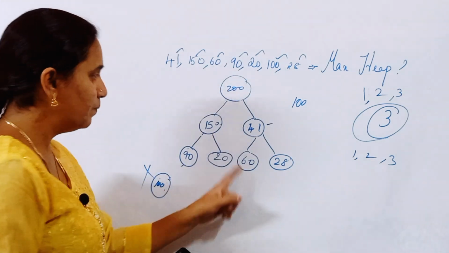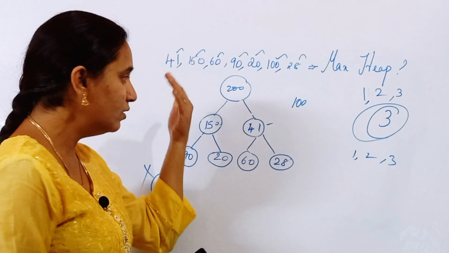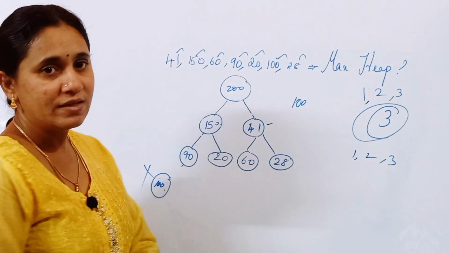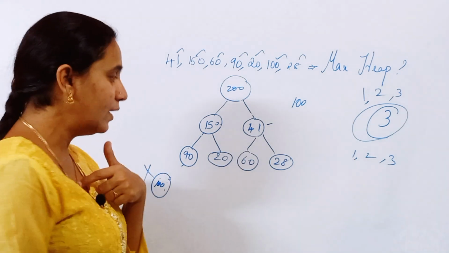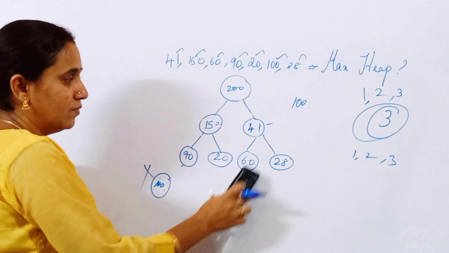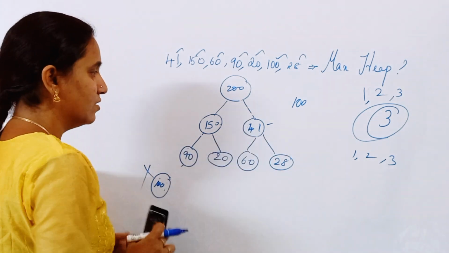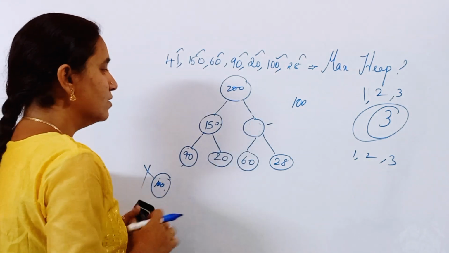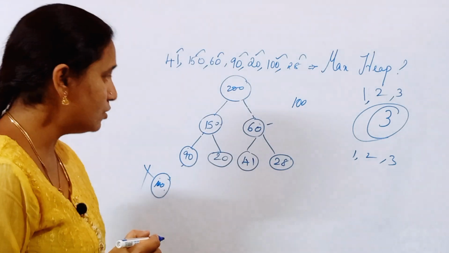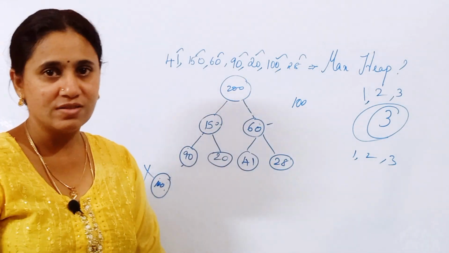Now I have to check whether this altered data structure follows the max heap rules. You just view and see. So in this location there is some problem, isn't it? So I must have to do the reheaping. So after deleting this 100, what will be the valid heap data structure after making this alteration? That I must have to find. So here if you see, 41 is greater than this 60. That is, this root node is minimum when compared to its children, right? So make the alteration simple. So 60 will come over here and 41 is going to be here. So this is your final data structure after deleting the element 100, friends, right?